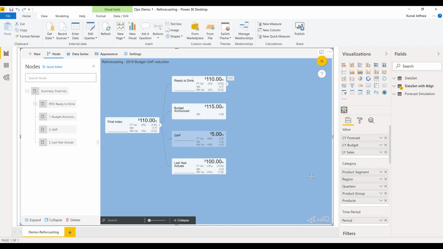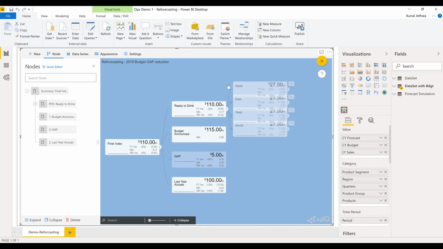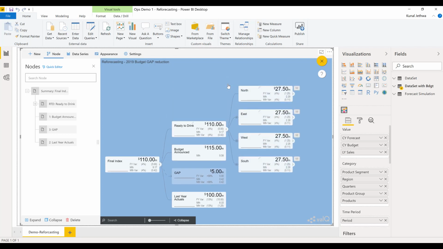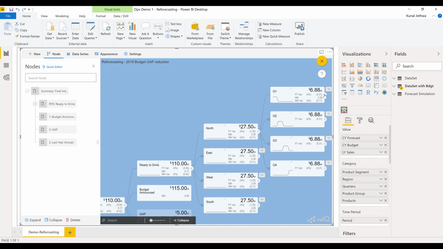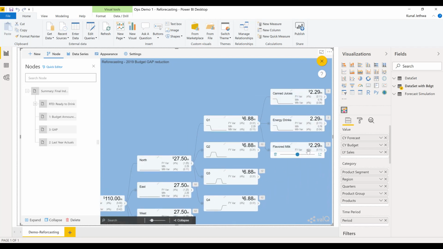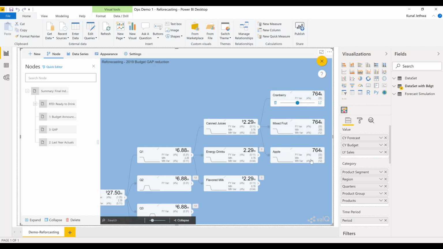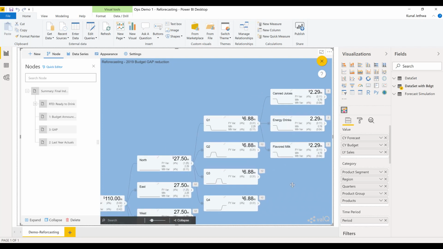So let's start the simulation, and the node that starts building the value driver tree and parent child relationship is ready to drink, as we know. We must follow this relationship to observe the connections from a top down perspective. So let's do that now. We have regions. Further, when we expand it, we will have quarters. Going ahead, we observed our product groups, and finally we also have our products. So this value driver tree, or parent child relationship, is already done.